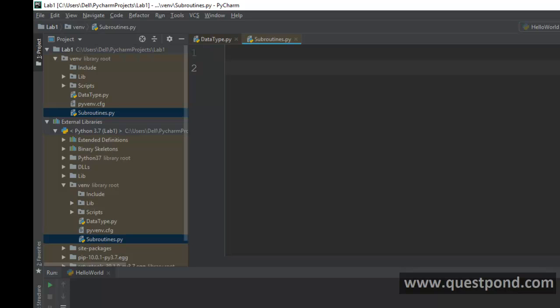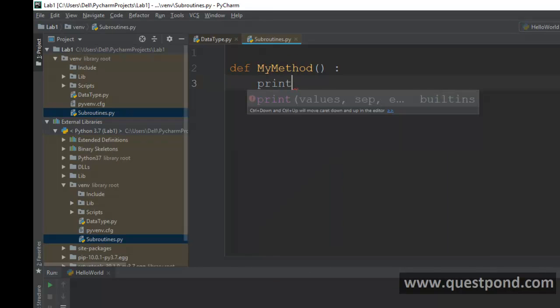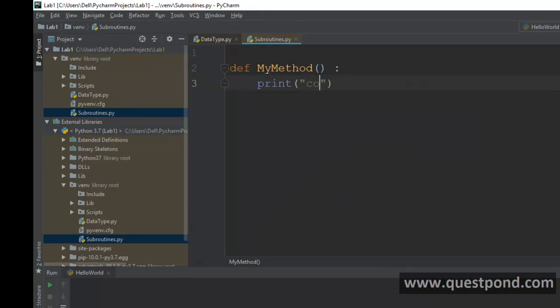The way it works is we first say the word def. This def stands for definition, and let us say I'm going to define a method called my method, and then after the method name you put the round brackets, and then you put this colon here, right? So this indicates that you have completed the method name. And now if you want to write some code inside the method, you can just say this is some code 1, and then you can press enter and say this is some code 2 and so on, right?